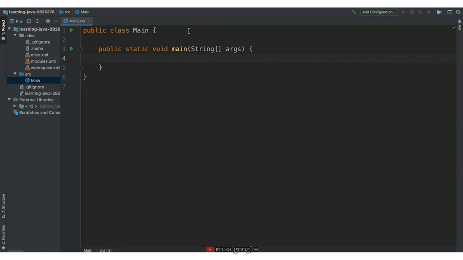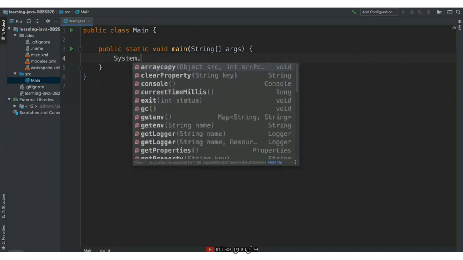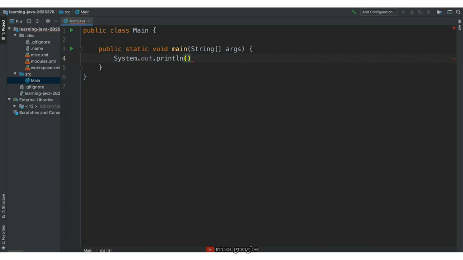This shortcut, where we type in a word and the IDE completes it for us, is called code completion, and this is one of the benefits to using an IDE. In this main function, we'll output something to the user, just like we did before with Sublime and the command line. To output to the user, we can write System.out.println, then whatever we want the system to output.